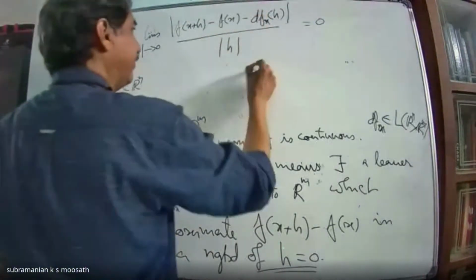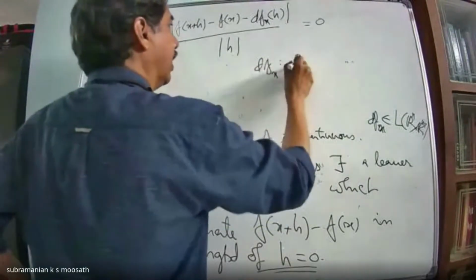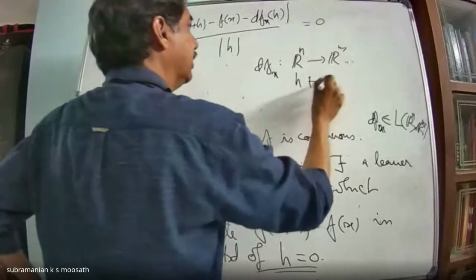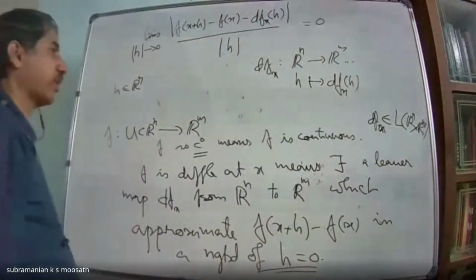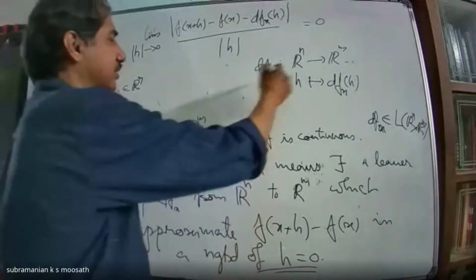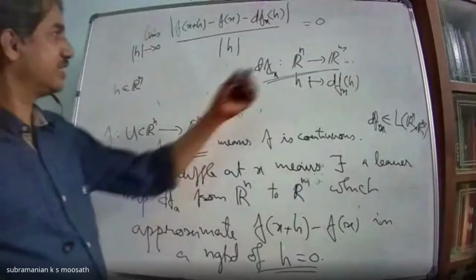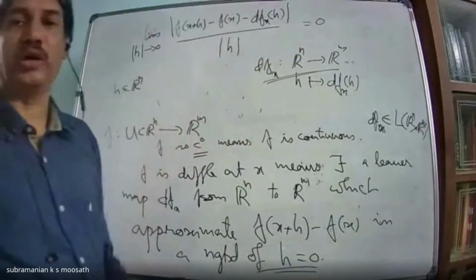Therefore, this dfx is a mapping from Rn to Rm, taking any h to dfx h in this neighborhood. Take this as a map from Rn to Rm. So this linear map is called the derivative of f at the point x.